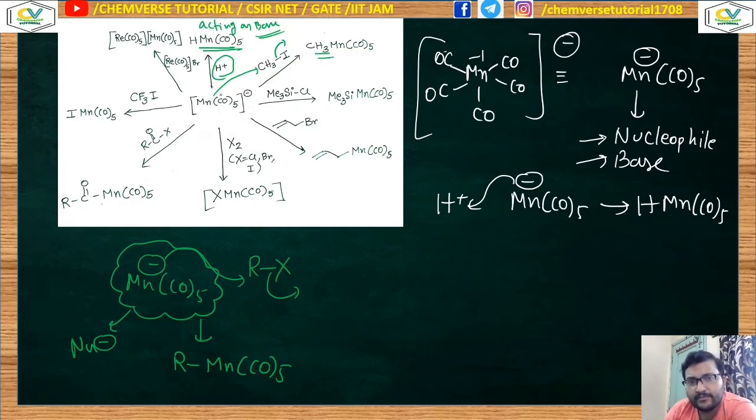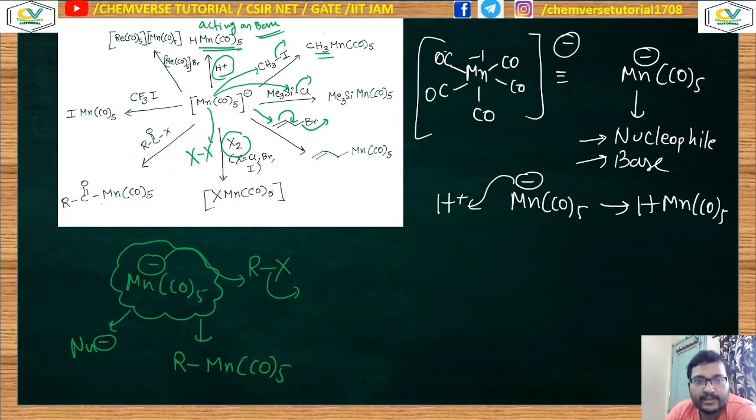The similar thing is happening for TMSCl, trimethylsilyl chloride. Over here the attack occurs at the silicon center and chloride behaves as a leaving group. This attack happens over here and this double bond shifts over there, and Br minus, being a good leaving group, is removed from the system. For halogens, the halogen bond will be cleaved.